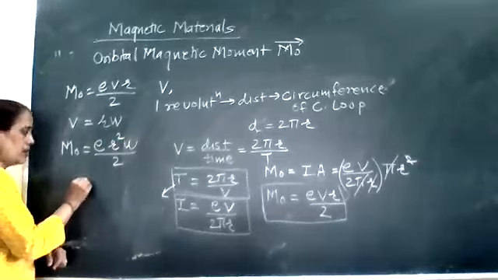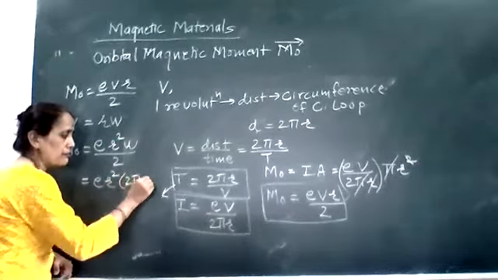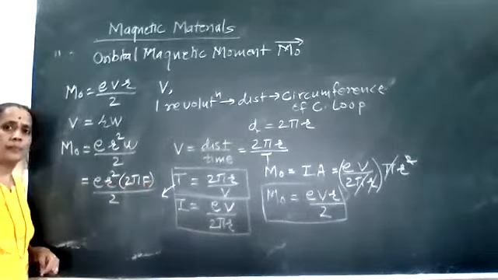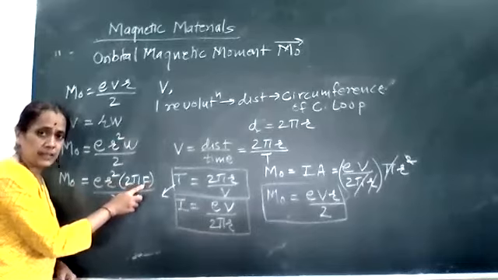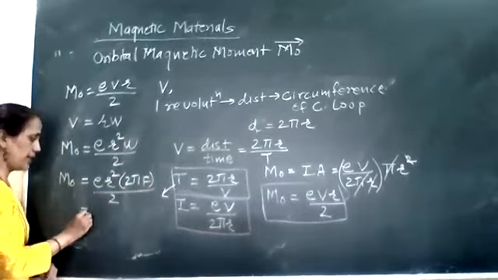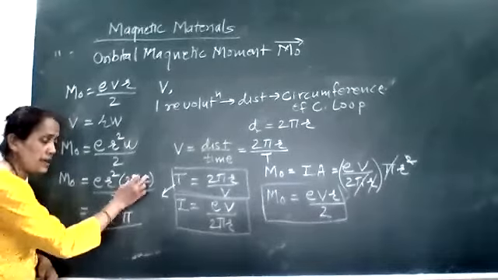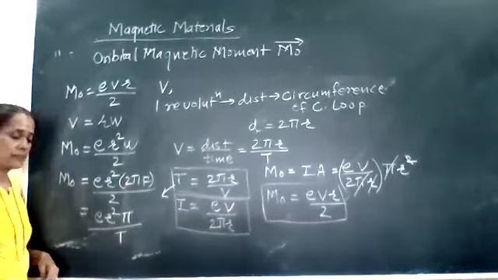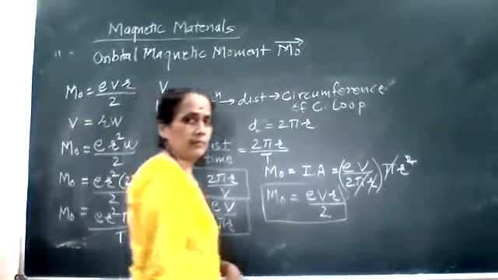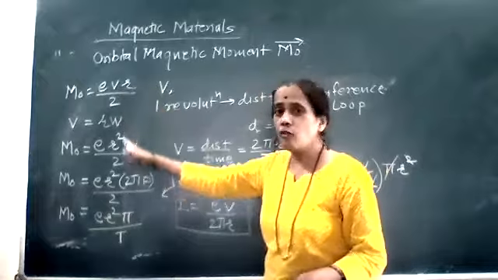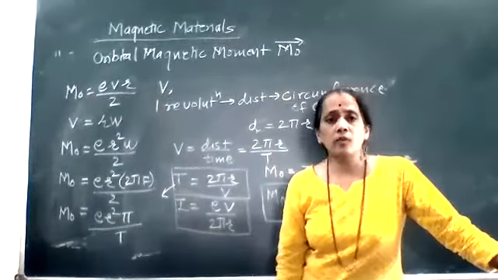Right? और एक फॉर्मूला, E r square omega की जगह 2 pi f upon 2. तो ये आ गया मेरा orbital moment in the form of frequency. Or instead of frequency, I can write down E r square, they 2 factors cancel, multiplied by pi, and instead of f, I say 1 by T. तो ये हो गया मेरा और एक orbital magnetic moment. Clear? So these are the 4 formulas for your orbital magnetic moment of a revolving electron.